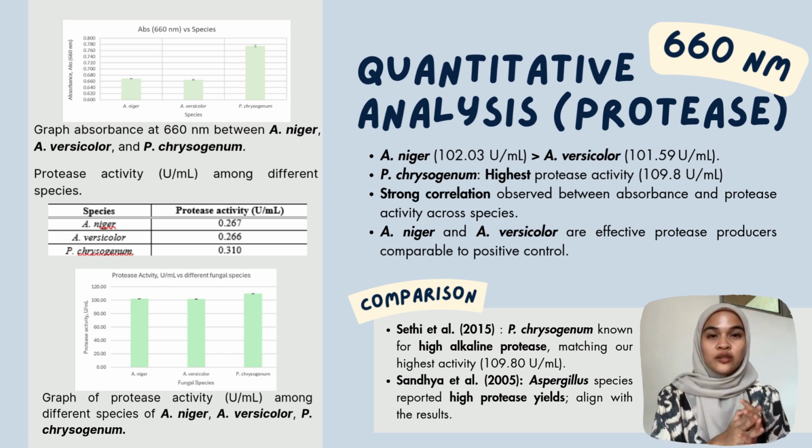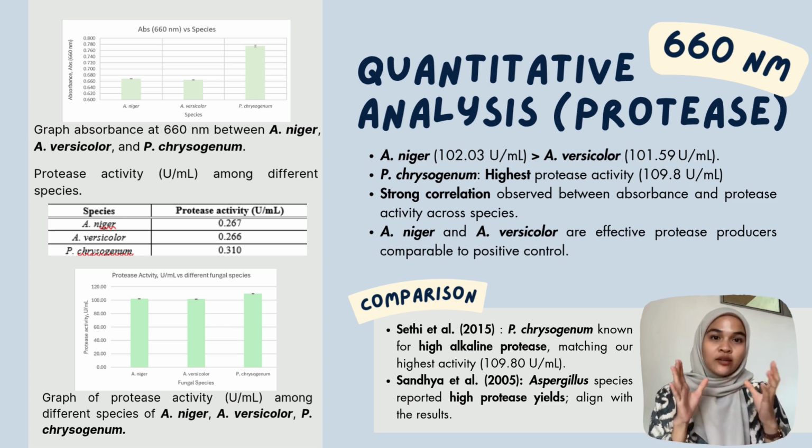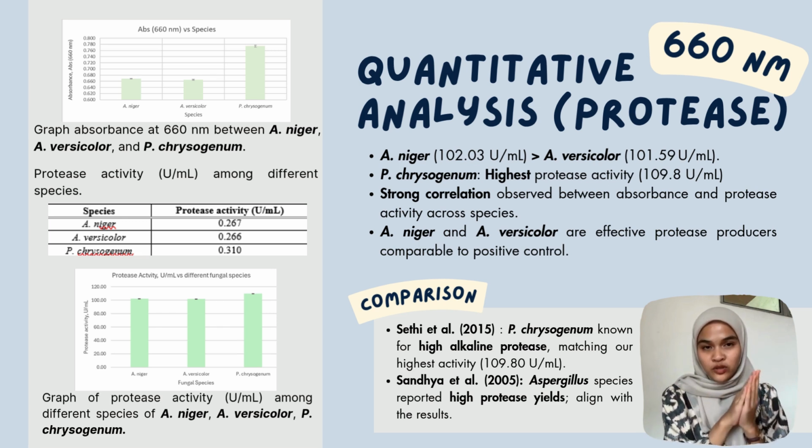Before I show you the protease activity values in a bar chart, a strong correlation was observed between absorbance values and the calculated protease activity across all species, which confirms the reliability of the spectrophotometric method used in this study. These findings are consistent with Zaidah, who reported that Aspergillus species can produce high levels of protease under appropriate conditions. Overall, A. niger and A. versicolor demonstrate comparable activity to P. chrysogenum, supporting their potential as industrial protease producers.